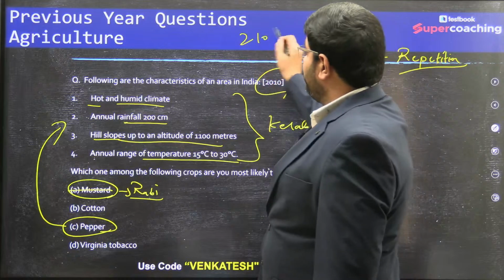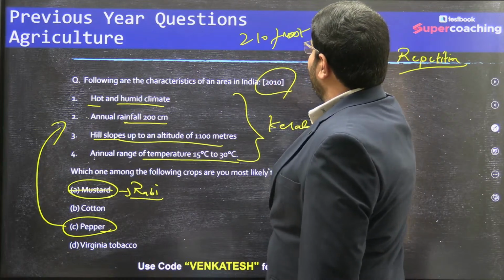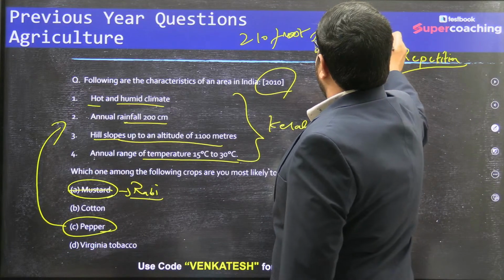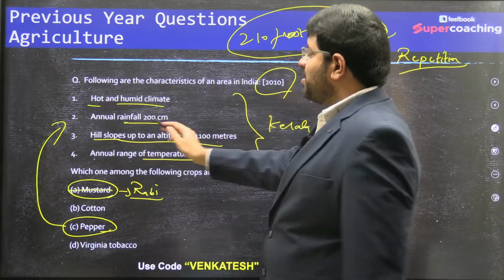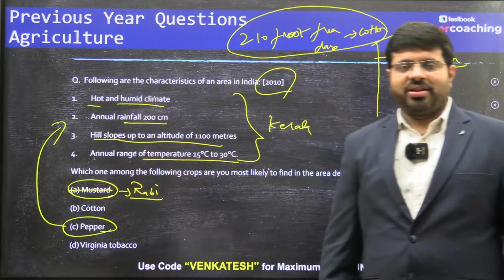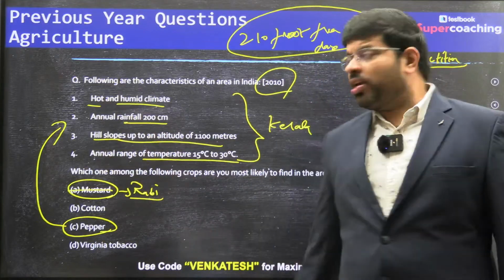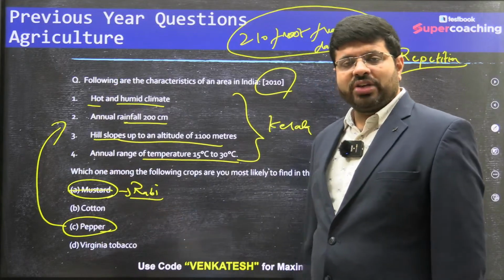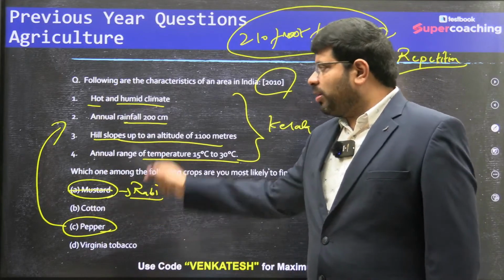(210 frost-free days), that is when you will find cotton. This is around 200 centimeters of rainfall. Rainfall is different. More rainfall. Where do you find more rainfall? Definitely not in Maharashtra, no. Definitely not in Gujarat, no. So cotton cannot be here.